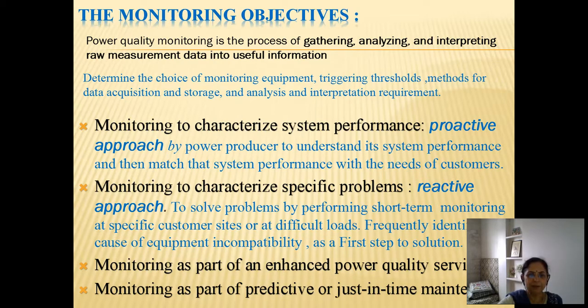So as a predictive maintenance, to understand the operating condition of various equipments which are connected and their operations, the power quality monitoring is done. So these are various objectives under which the power quality monitoring can be done.